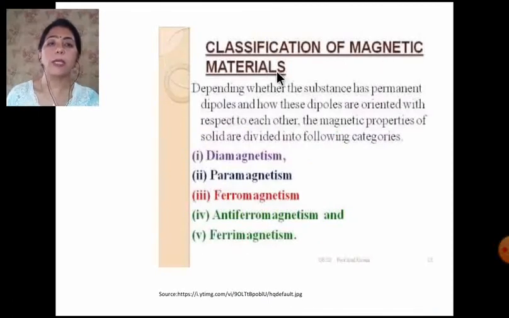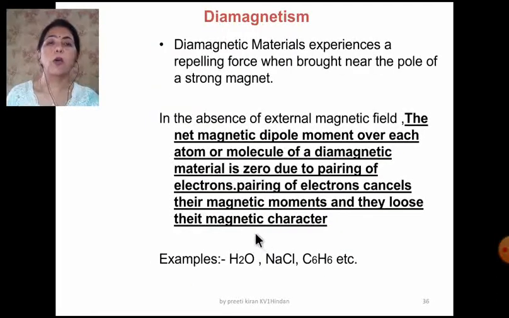Now the magnetic materials are classified as diamagnetic, that is diamagnetism, paramagnetism, ferromagnetism, antiferromagnetism and ferrimagnetism. Now I am taking each one of them. First of all, diamagnetism. What are diamagnetic materials which we have to understand? Diamagnetic materials experience a repelling force when they are brought near the poles of a strong magnet. They are repelled in the magnetic field.